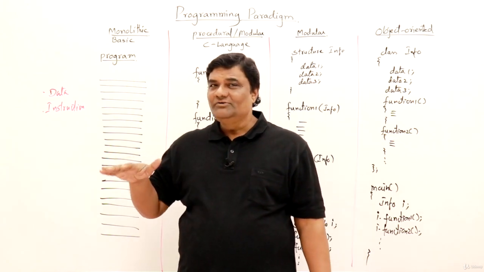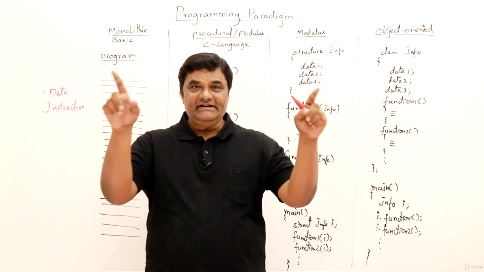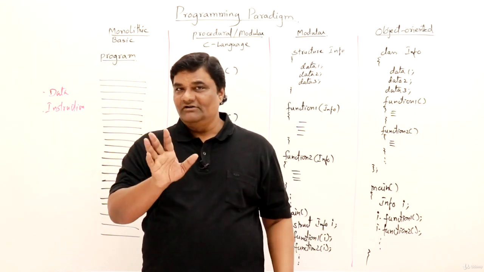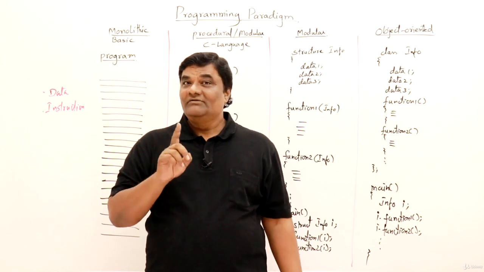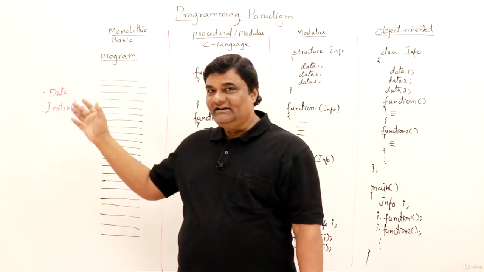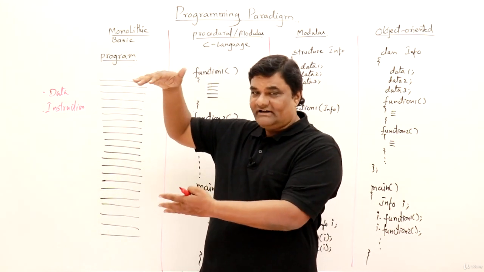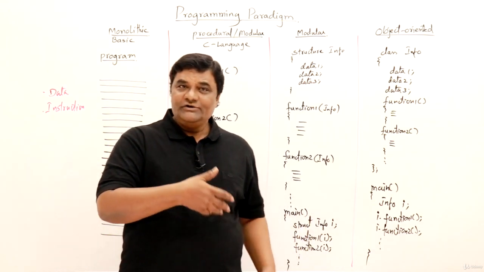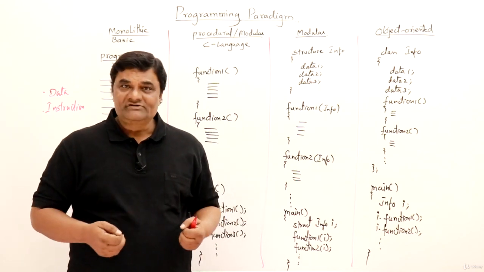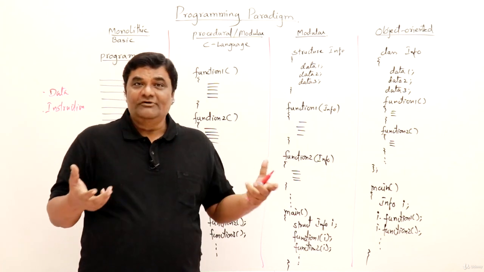It cannot be broken down into pieces, so it cannot be done as teamwork, and only one programmer has to do it. It is just like a painting. Only one painter can paint it; a team of painters will not make a painting. That's why programming was thought of as an artwork in the beginning, and the style of programming was monolithic, a single block or single piece. Then as new languages started evolving, requirements started changing and computers were commonly used, there was a need to develop big programs which needed a team of programmers.